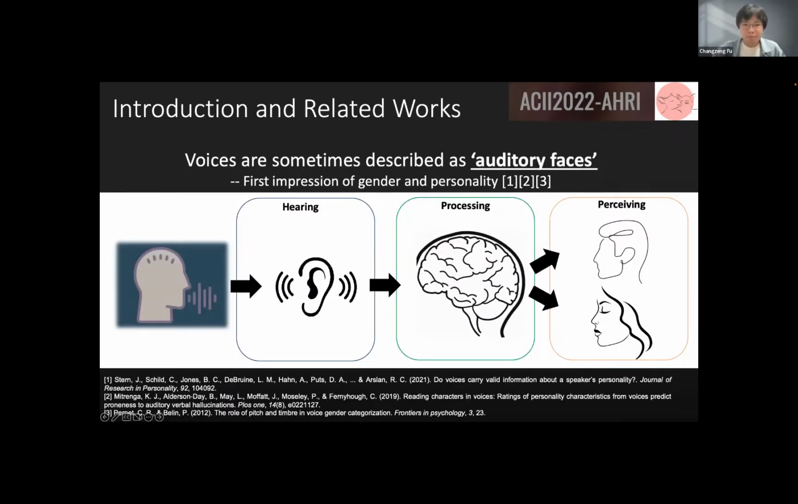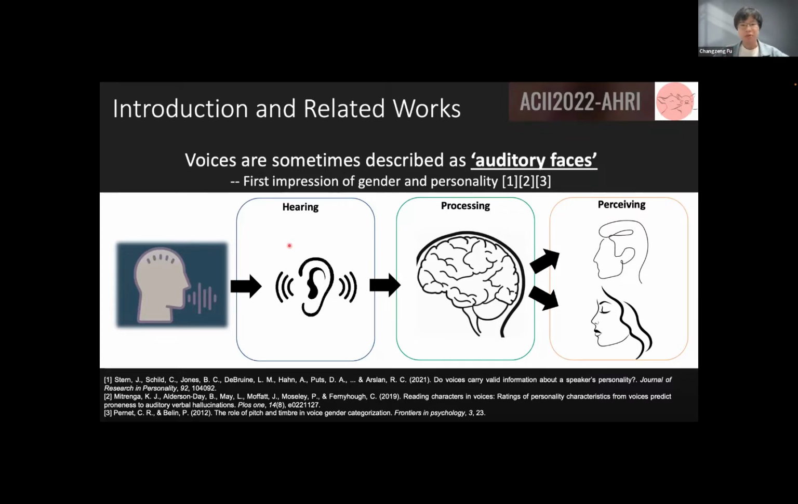In this study, we mainly focus on building a voice for a robot to present personality and gender. Many conclusions can be drawn from psychological studies, in which voices are sometimes described as the auditory faces. People rapidly make first impressions of others, often based on very little information. Minimal exposure to our faces or voices is regarded as sufficient for humans to make up their mind about the personality of others.